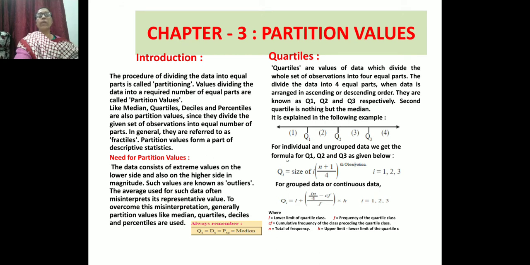The procedure of dividing the data into equal parts is called partitioning. So partitioning means parting, dividing, that is to make parts. So the procedure of dividing the data into equal parts. Now what is data? You have studied the different numbers given in a systematic order. For some purpose it is known as data. So this data is divided into different parts, that is known as partitioning, and values dividing the data into required numbers of equal parts are called partition values.